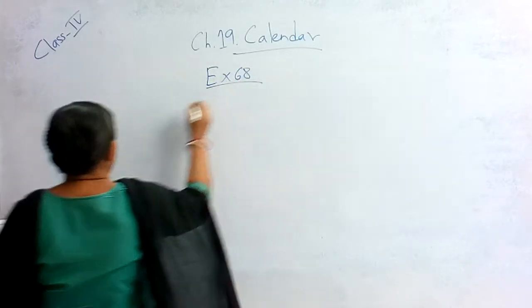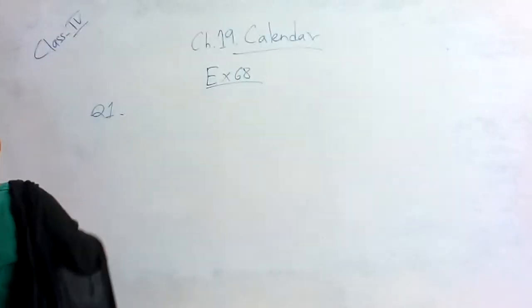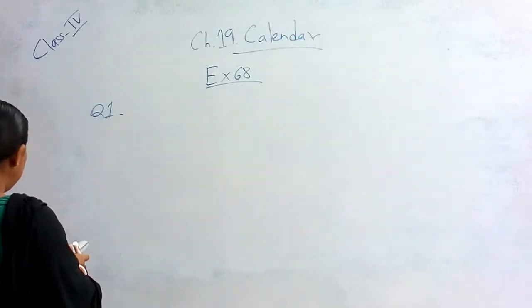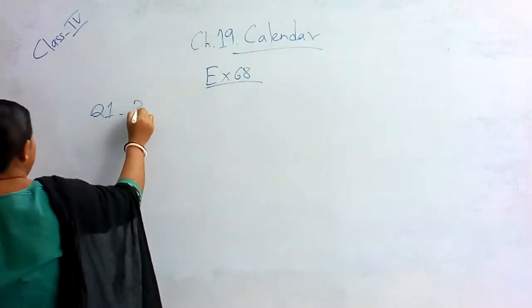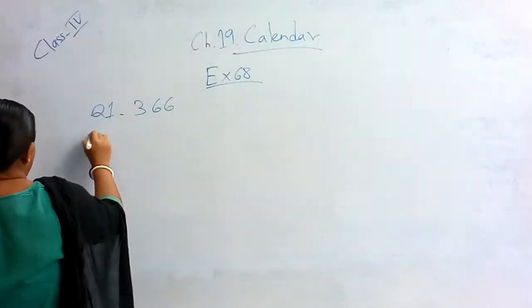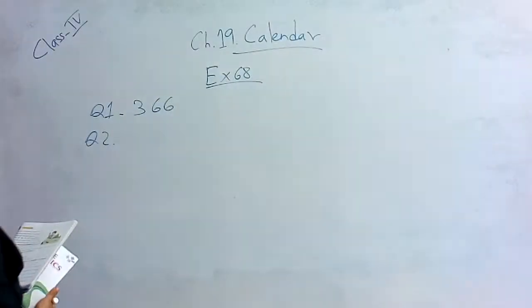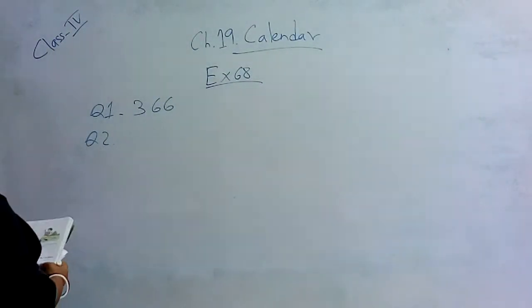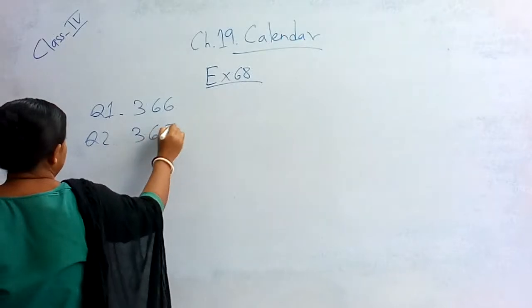Question number 1. How many days are there in a leap year? So you will write it is 366. Now the second one. How many days are there in an ordinary year? It is 365.